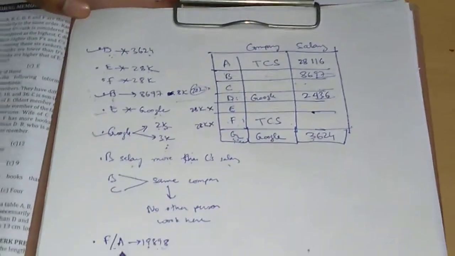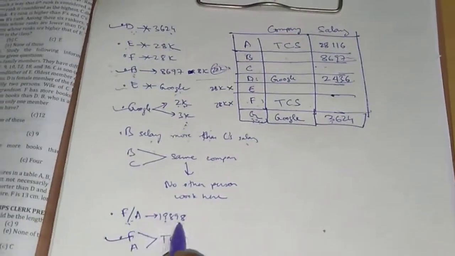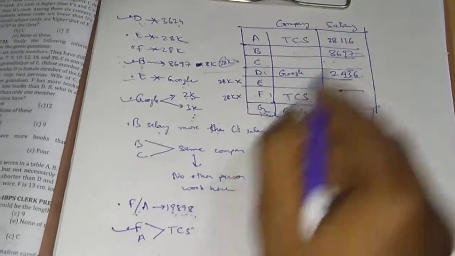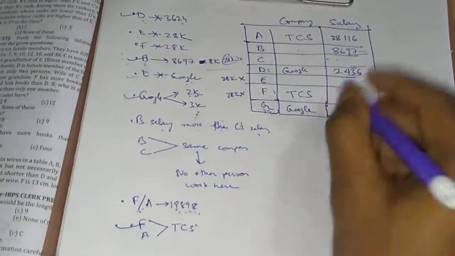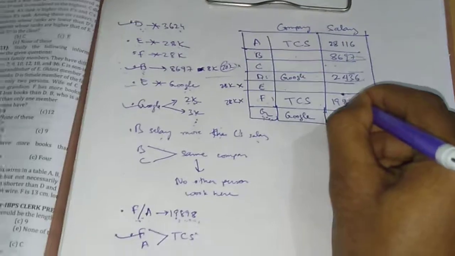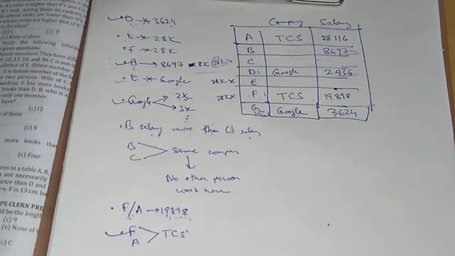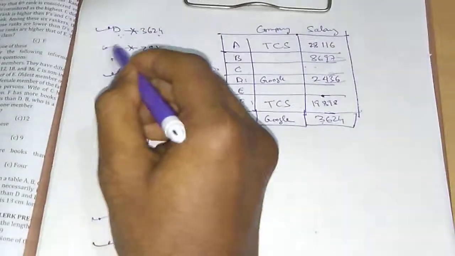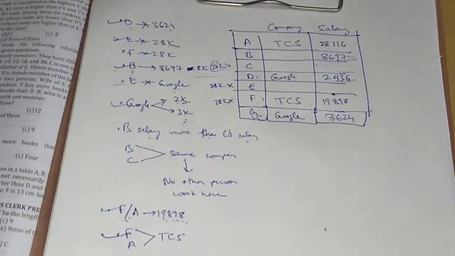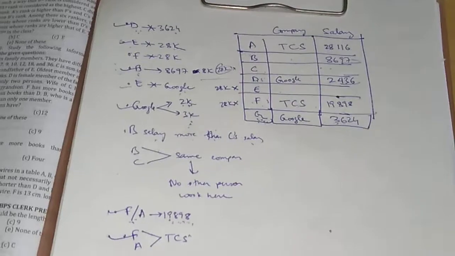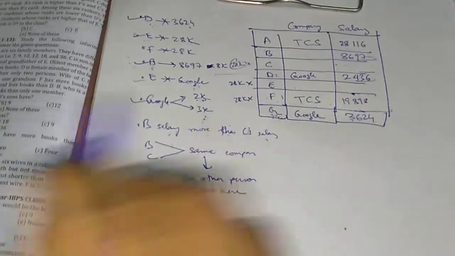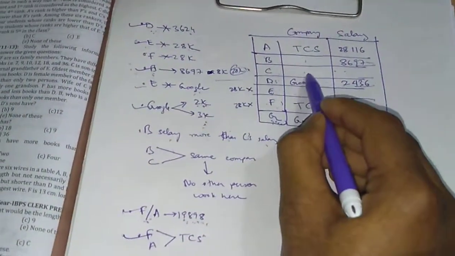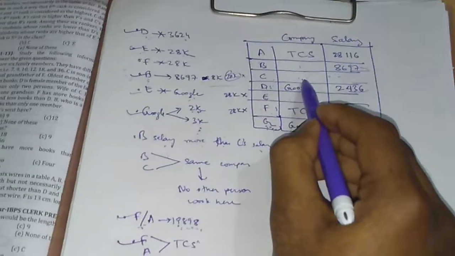Now we had a condition. Look, either F or A's salary is 19,898. Since A's salary is 28,000, F's salary will be 19,898. Fine. So the conditions we have done, we will tick. Now one more thing we have: B and C work in the same company.